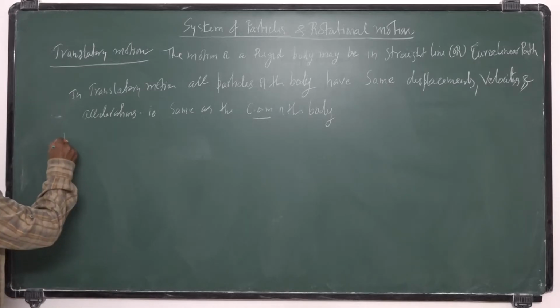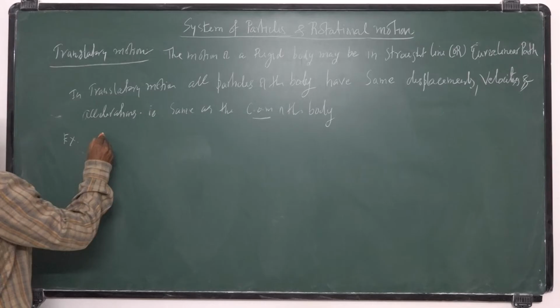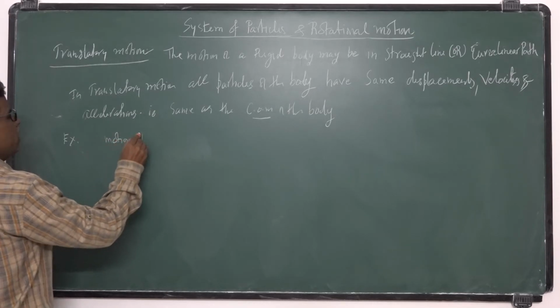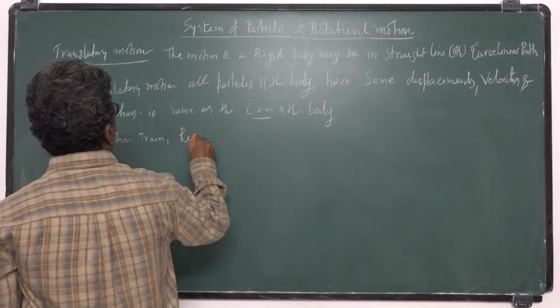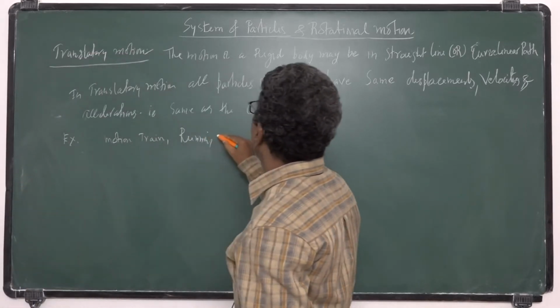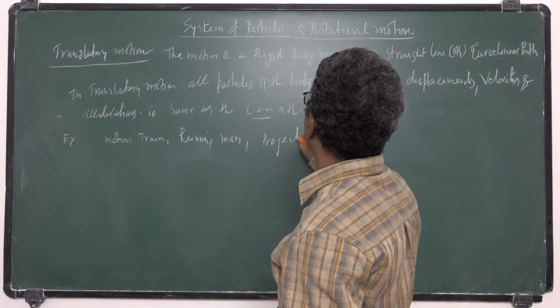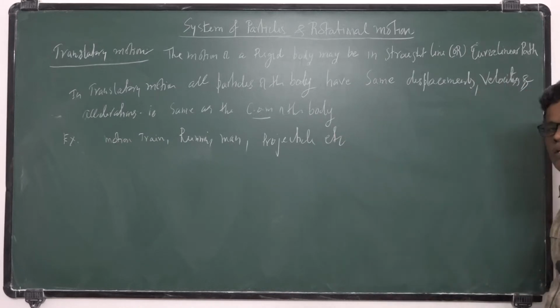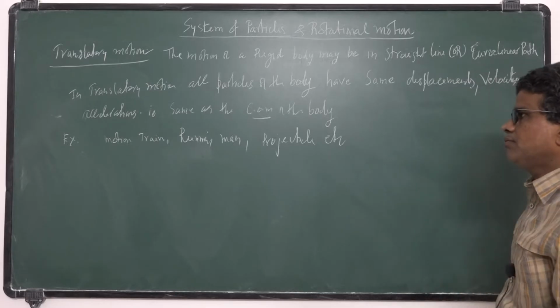So the examples for this translatory motion are: moving bus, moving train, running man, projectile, etc. These are some examples of translatory motion.